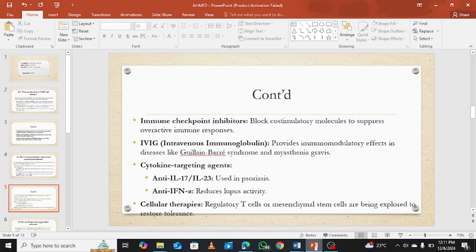For cytokine targeting agents, we have anti-interleukin 17 and interleukin 23. We also have the anti-IFN, which is used in reduction of lupus activity. The cellular therapies will also regulate the T cells or stem cells being exposed to restore tolerance.